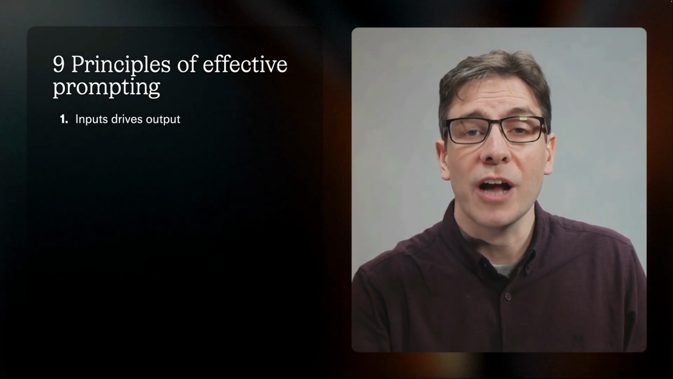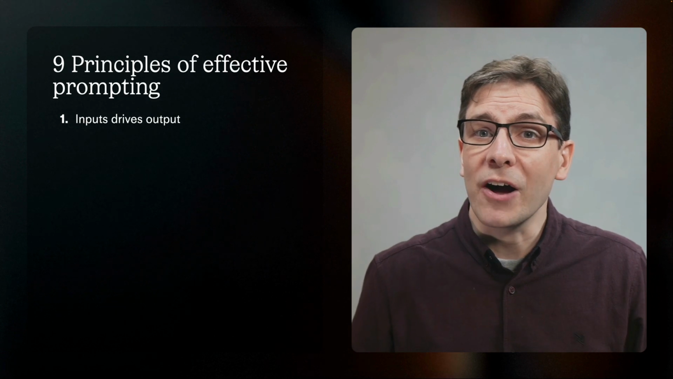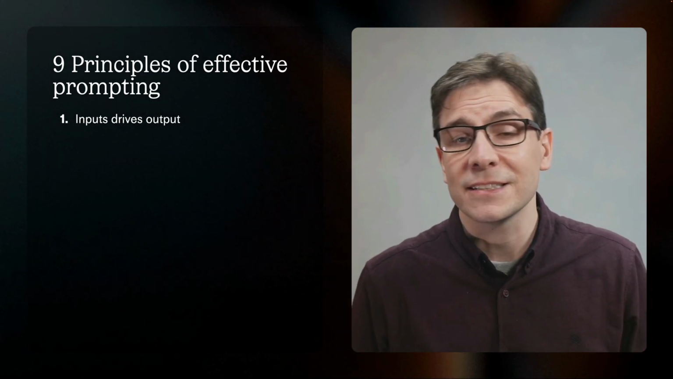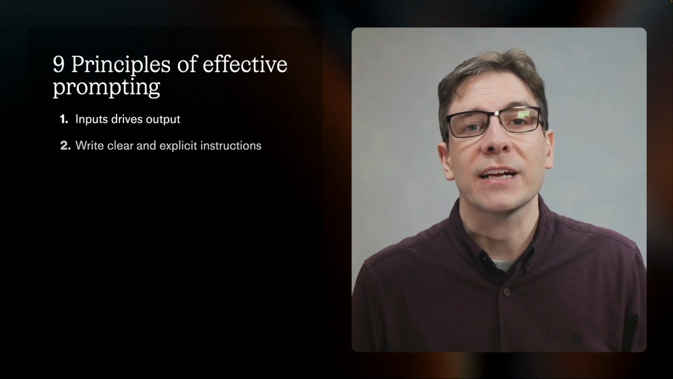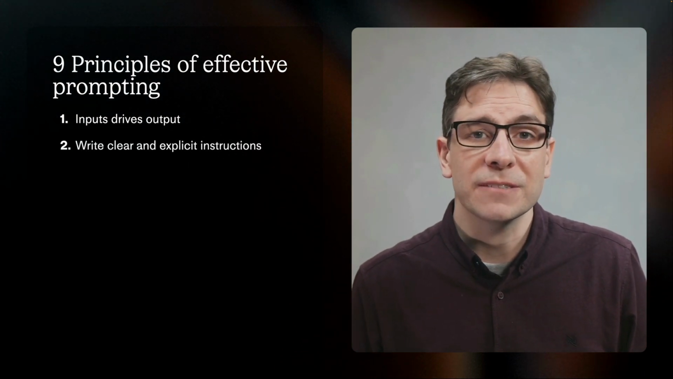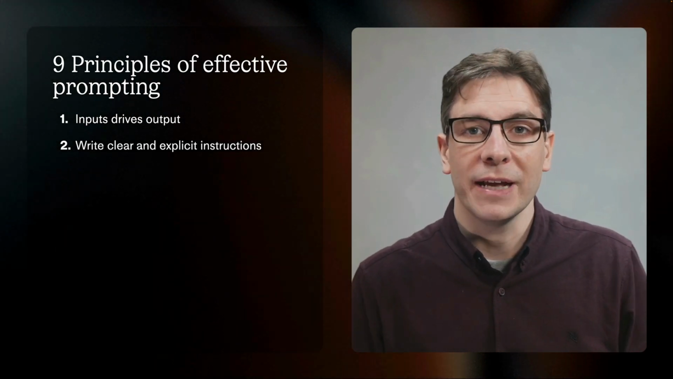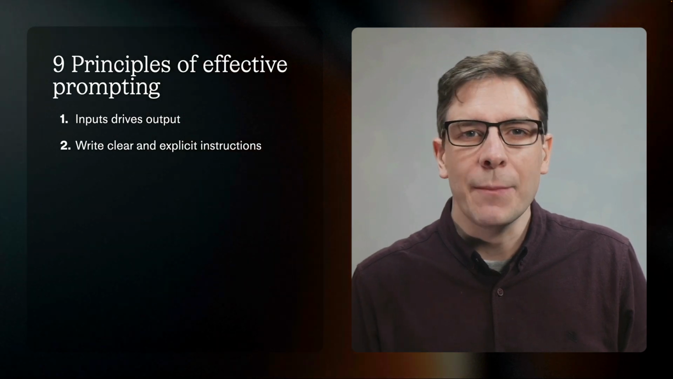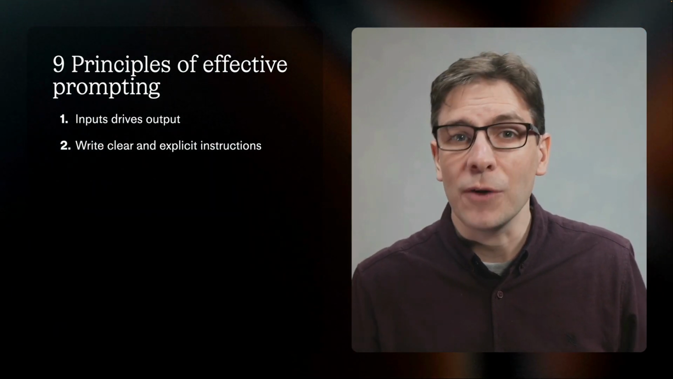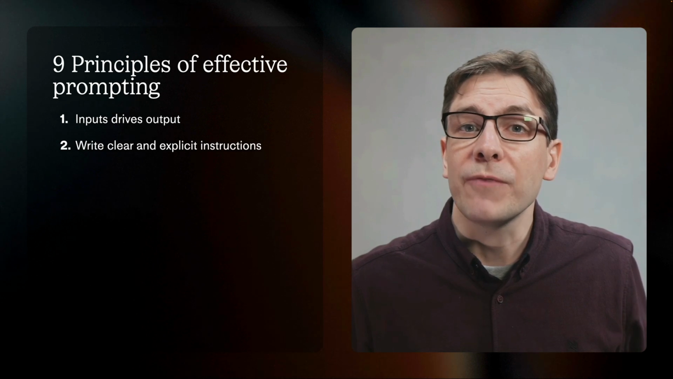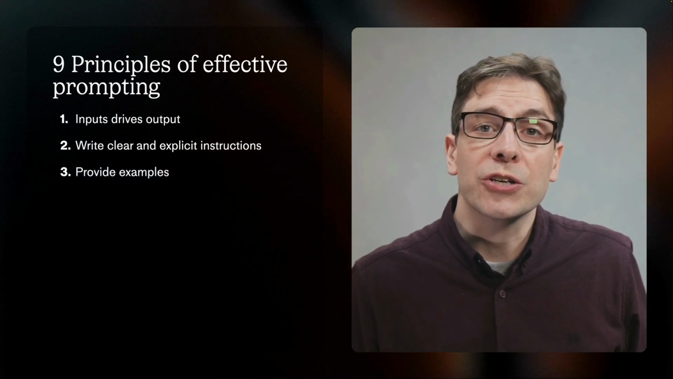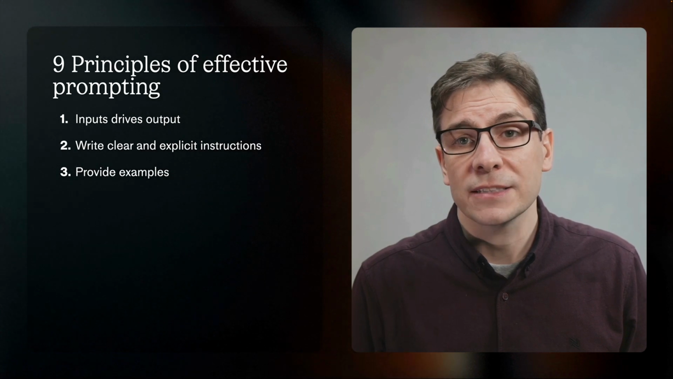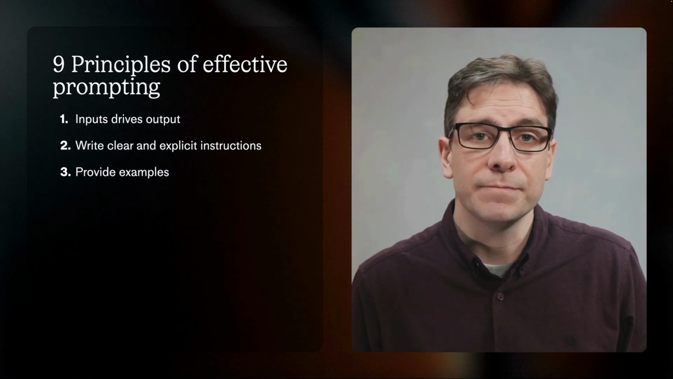First, inputs drive output. If you feed the AI bad content or vague guidance, you'll get poor results. Simple as that. That's why we need to write clear and explicit instructions. Instead of saying be helpful in your prompt, be specific about what you want it to do and how. For even more clarity, provide the AI with examples. When defining triggers, show what should and shouldn't activate a task, which helps it to generalize better.